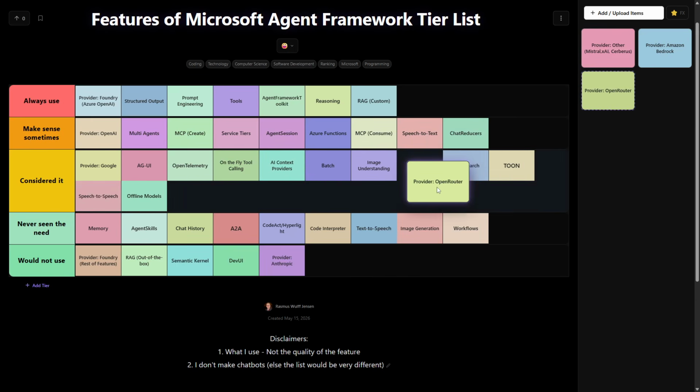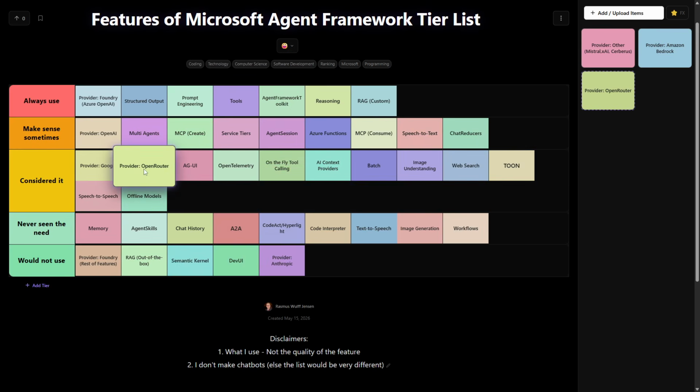OpenRouter as a provider, I have definitely considered it. There are many similar to OpenRouter, but they are just one of the good ones, in that you can get all the models. So yeah, definitely consider it, but haven't taken the jump other than in these videos.